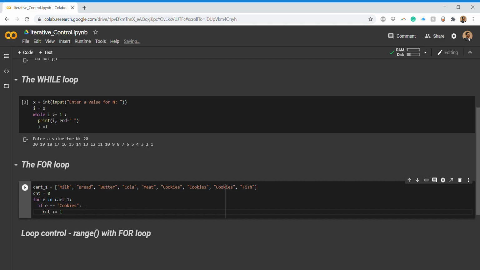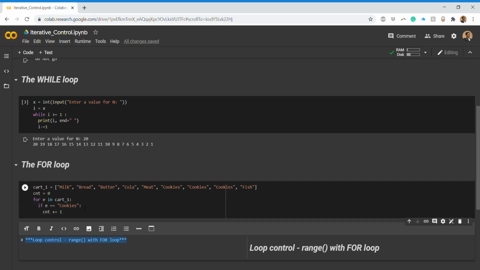You should not forget, even if it is a for loop, or an if, or a while loop, everywhere you have to put this colon. After the condition, the colon should be there.